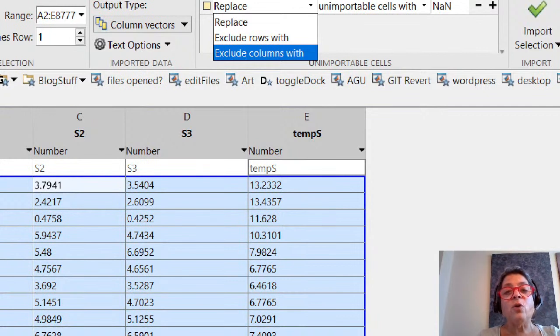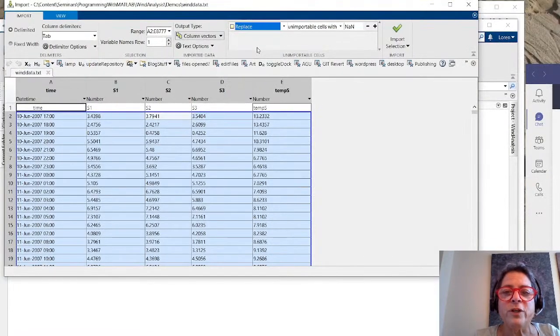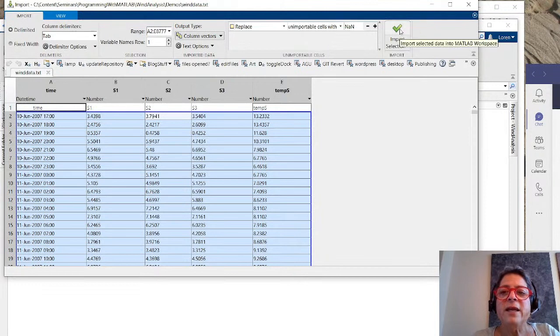What if I exclude a row that has missing data? Well, suppose the missing data is one of the speeds. I have 2 more speeds, so maybe I could get a good enough answer with 2 speeds instead of 3. So I don't want to do that yet either. I could also replace it. So what you'll see is I'm going to replace unimportable cells with NaN, not a number. And now I can import it into MATLAB.